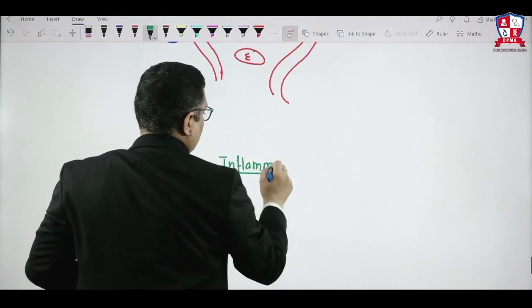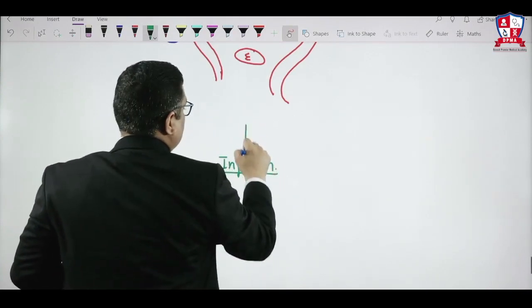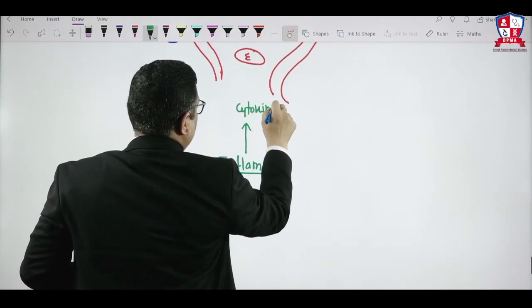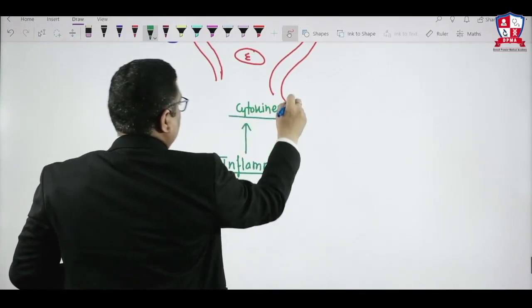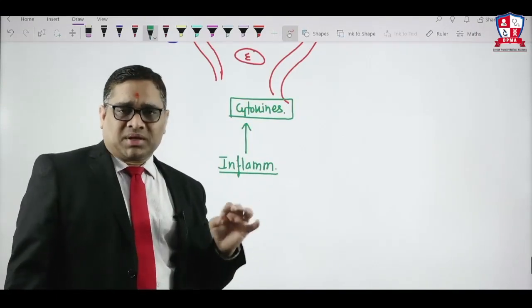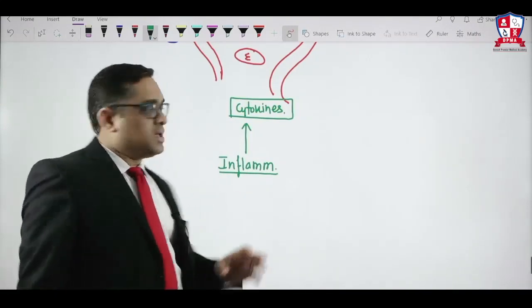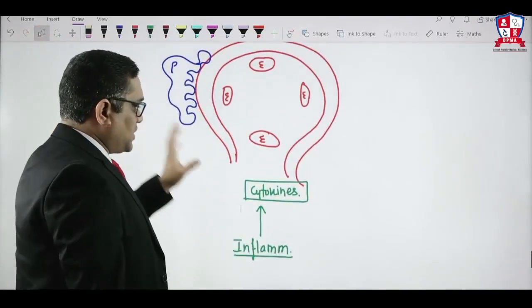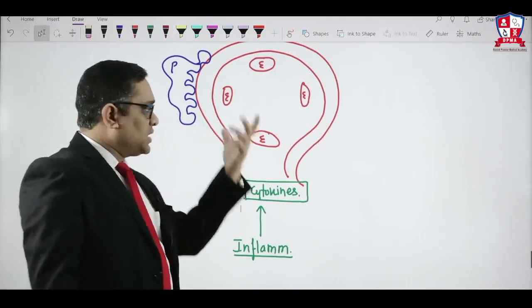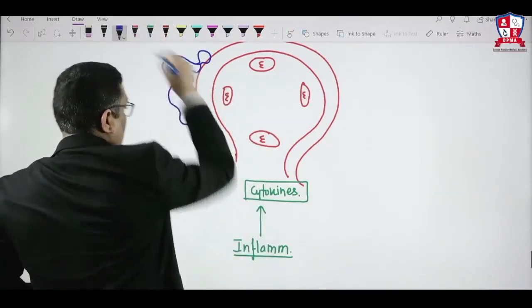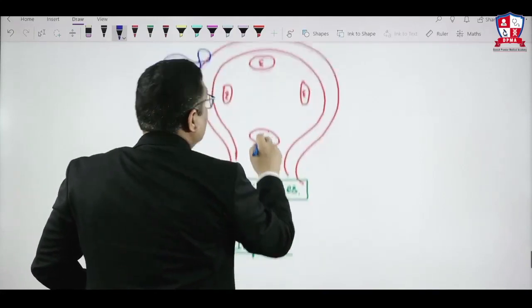what will happen? Because of the inflammation, there will be release of cytokines. So there is inflammation, and cytokines are released. Now this cytokine will cause the major damage in this crescent formation. Whatever cytokine has been formed because of the inflammation is going to have a dual effect on the glomerular capillary. What is that dual effect? Number one, they will damage the endothelial cells.